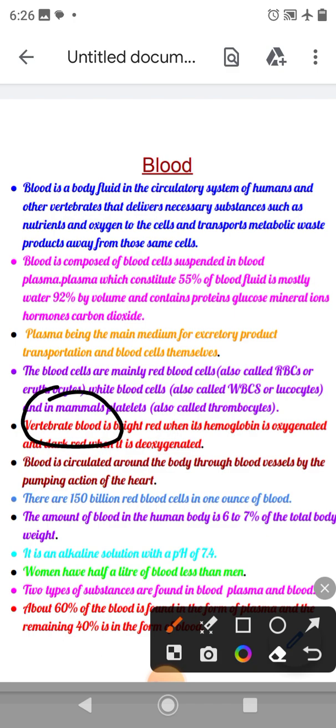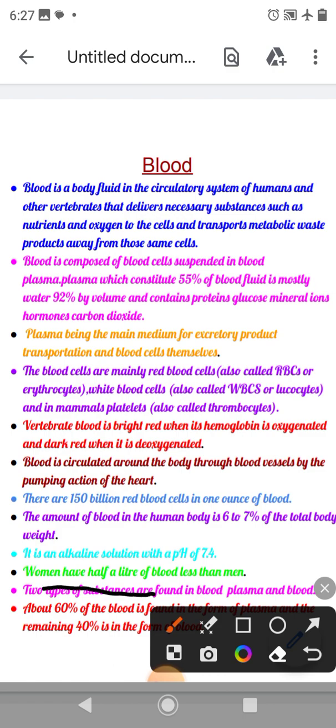Vertebrate blood is bright red when its hemoglobin is oxygenated and dark red when it is deoxygenated. Blood is circulated around the body through blood vessels by the pumping action of the heart. There are 150 billion red blood cells in 1 ounce of blood. The amount of blood in the human body is 6 to 7% of the total body weight. It is an alkaline solution with a pH of 7.4.